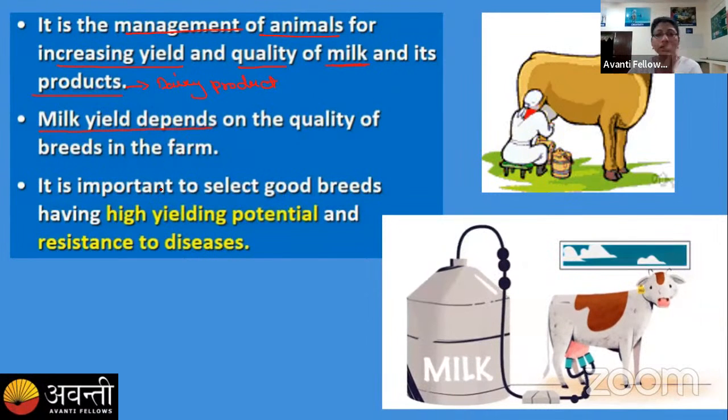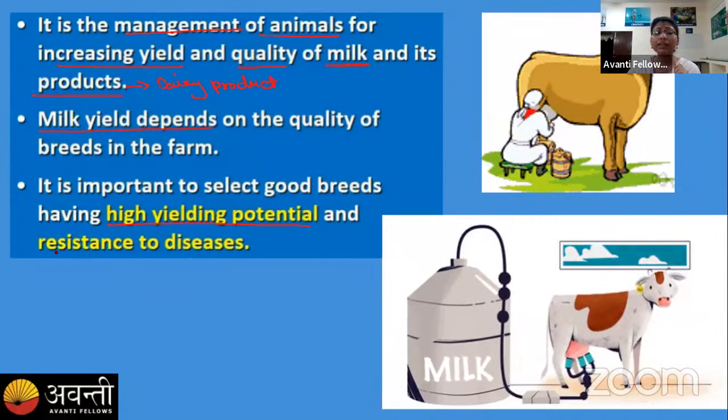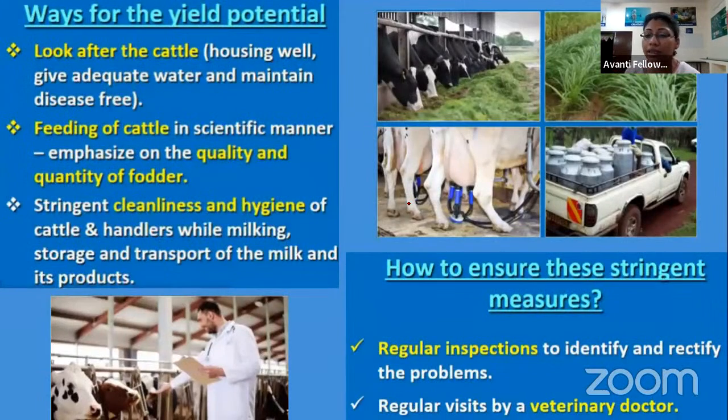Okay, so the main goal of dairy farming is high yielding potential. That means we have to increase the production potential of cattle and make them resistant to disease, so that throughout their life they remain healthy and give rise to healthy progeny. There are several ways through which we can increase the production potential in our animals.